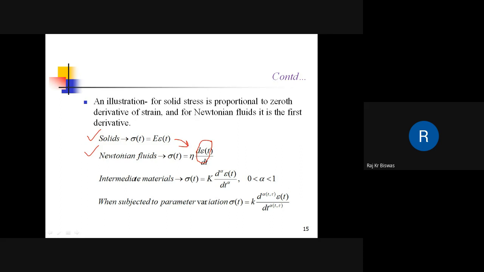For intermediate materials, solids and fluids, it is expected that this order will be in between 0 and 1.